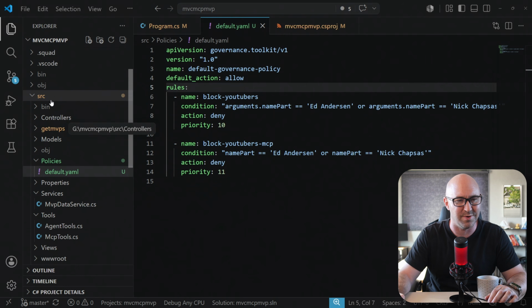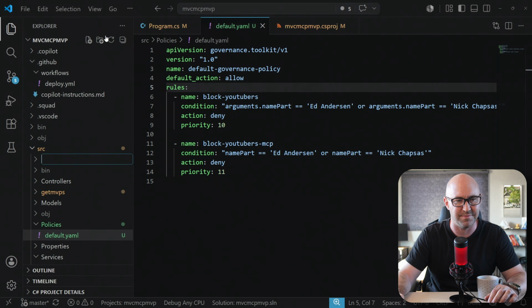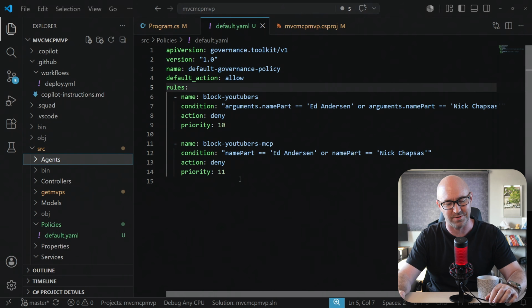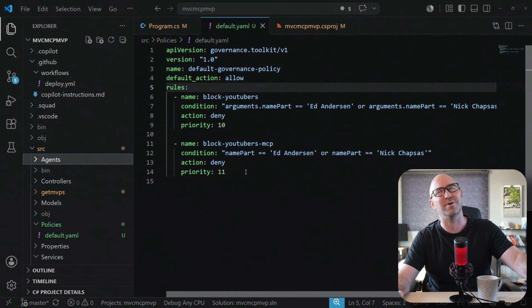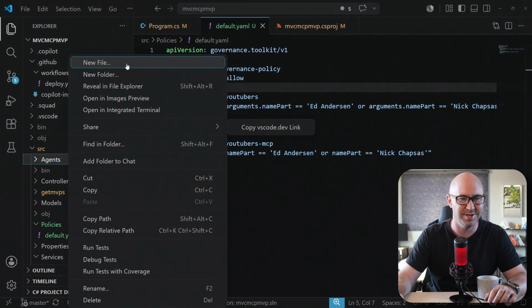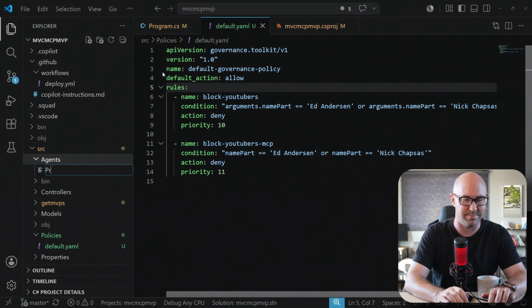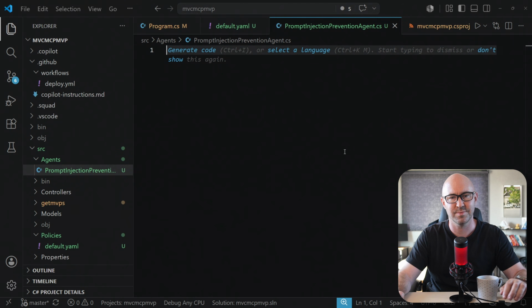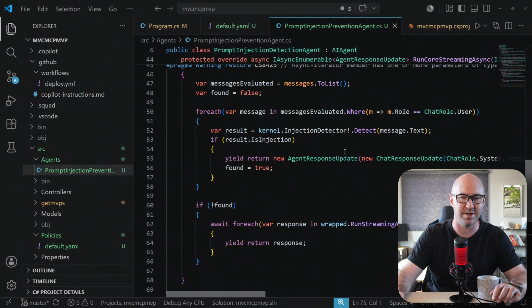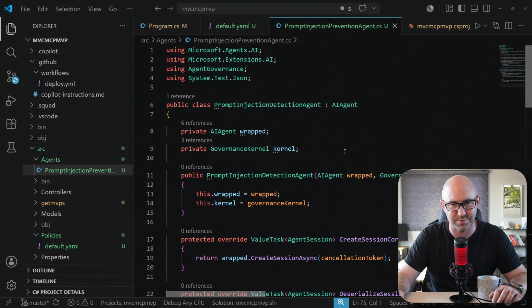Okay, so what we're going to do is create another folder, call this agents, and I've written a wrapper around the Microsoft Agent Framework class. Let's call this something like PromptInjectionPreventionAgent.cs. And here is one I made earlier. Let's go through this. Pretty good.